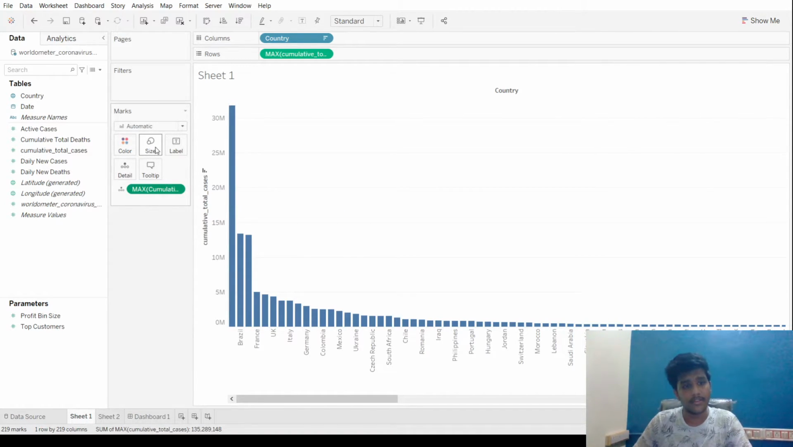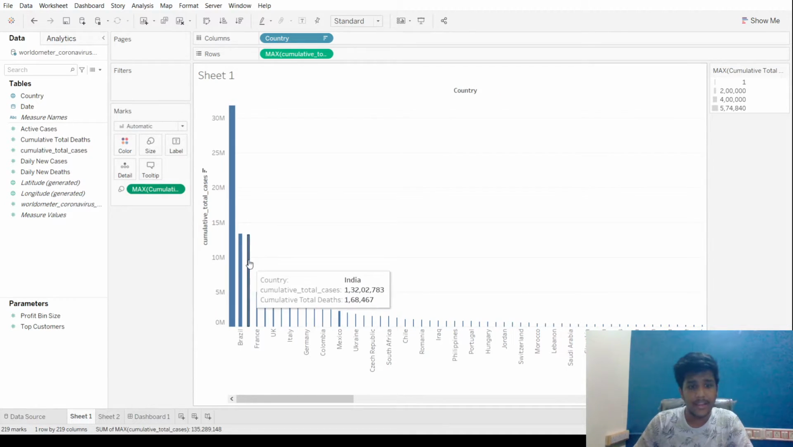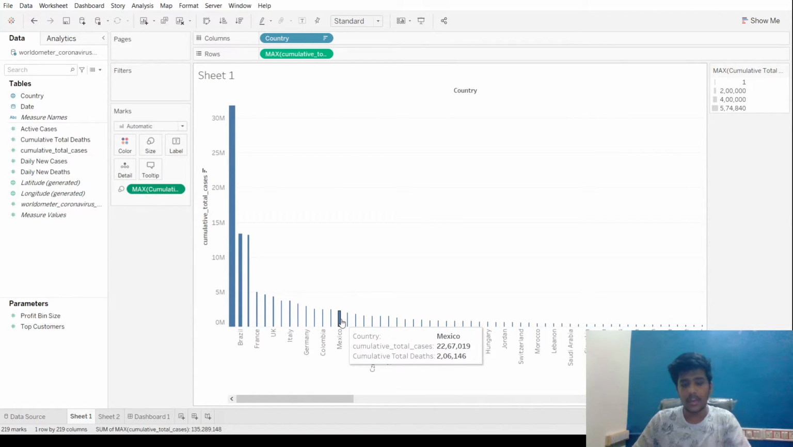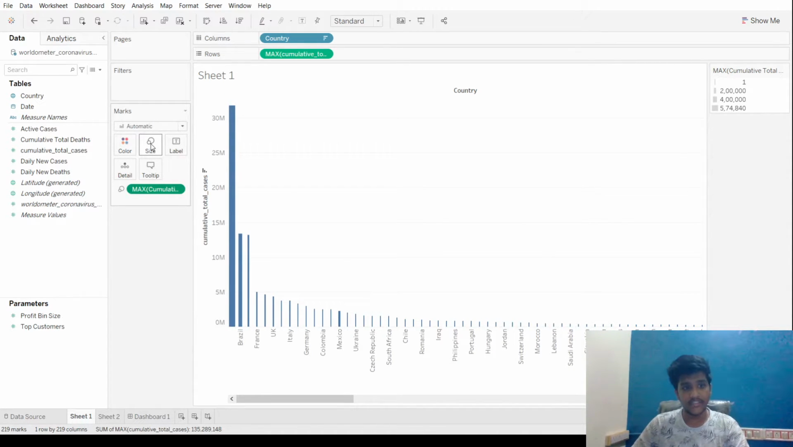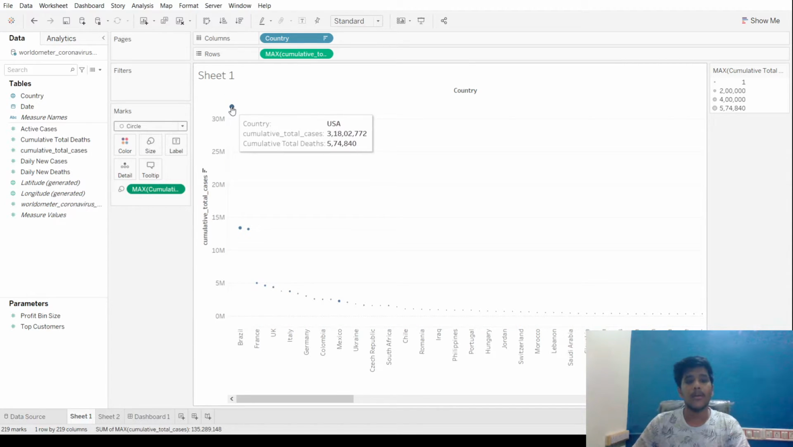And now let's go to size. Let's change this to size. And as you can see, the bar graph size width has been decreased drastically after US, because the number of deaths in those countries is less. But to make it more significant, let's change the shape of the graph from bar to circles. And let's change one more thing.